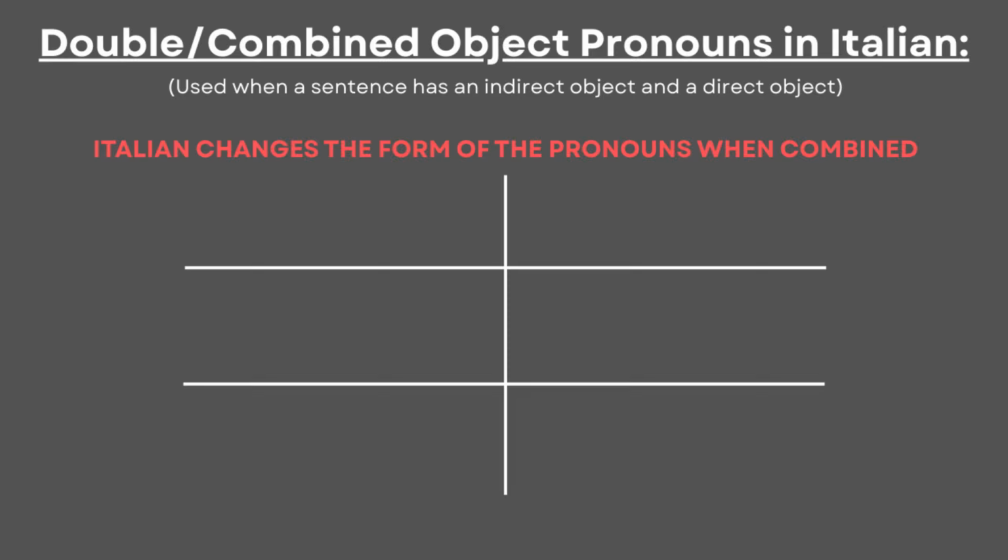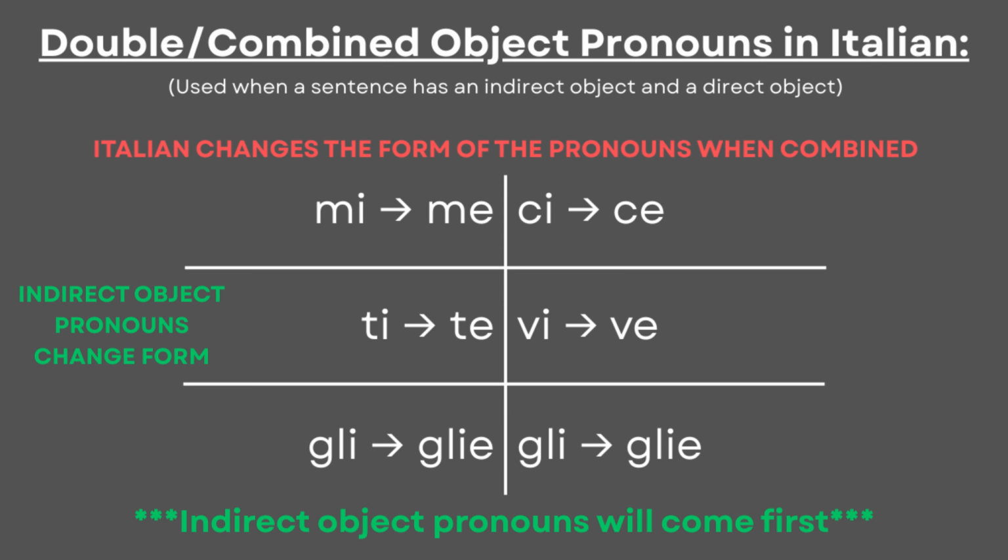It's important to understand that when combining pronouns, indirect ones will come first, and then direct ones. This combination will cause indirect object pronouns to change form, and more specifically, mi, ti, ci, vi, li change form to me, te, ce, ve, glie. Once again, when combining such words, indirect pronouns take these forms, and then we add direct pronouns.